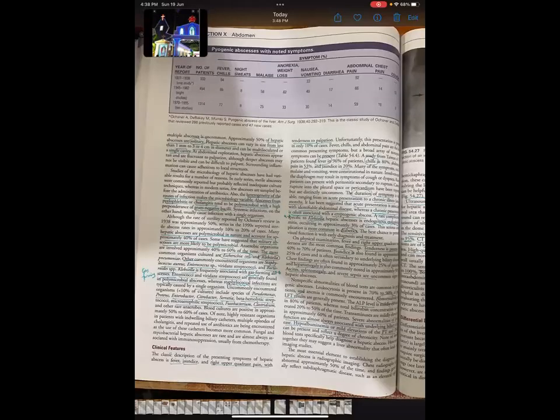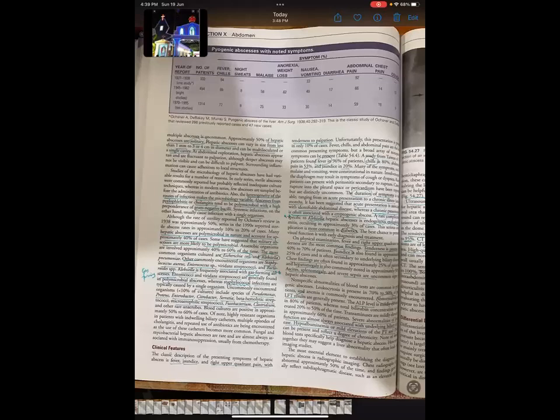Most commonly, these hepatic abscesses are solitary. A hepatic abscess can vary in size from less than 1 millimeter to 3 to 4 centimeters in diameter, and can be multiloculated or solitary. The heterogeneity of the routes of infection makes the microbiology variable. Abscesses from pylephlebitis or cholangitis tend to be polymicrobial with a high preponderance of gram-negative bacilli.